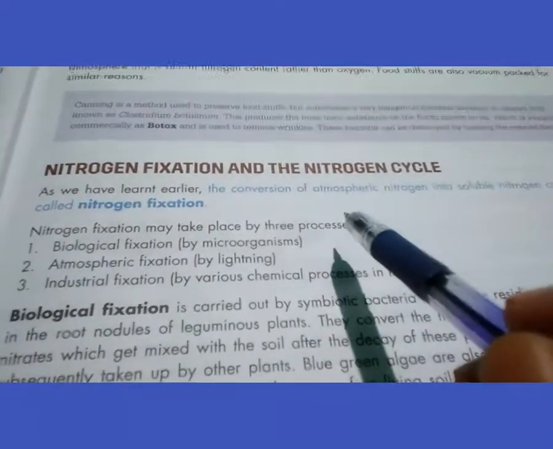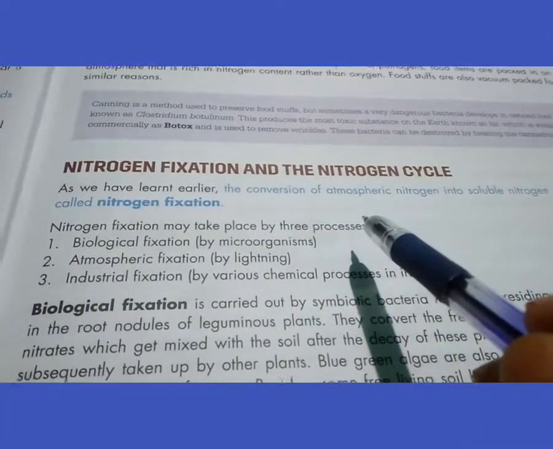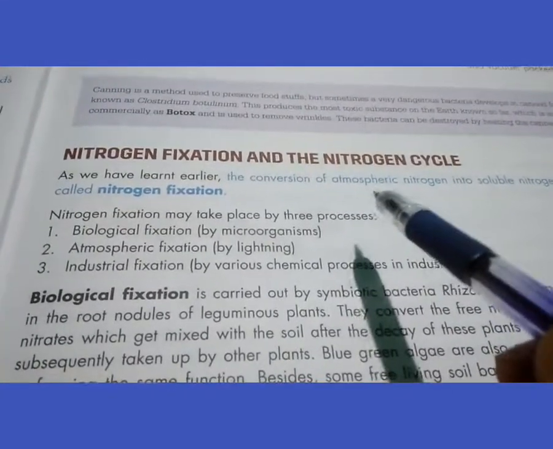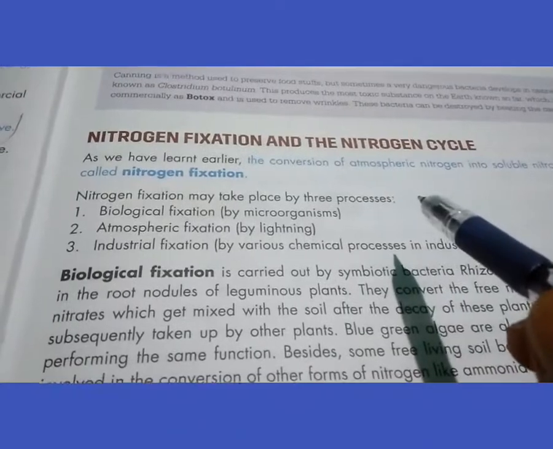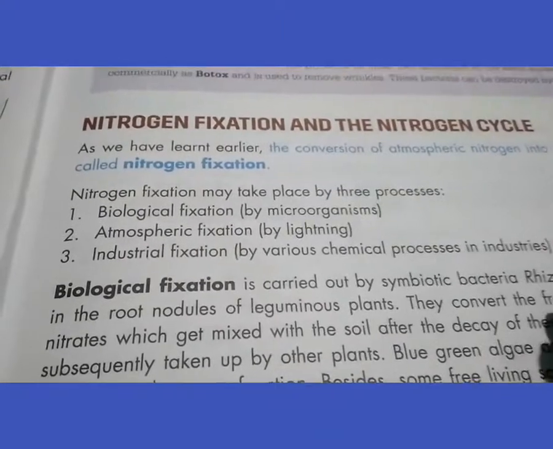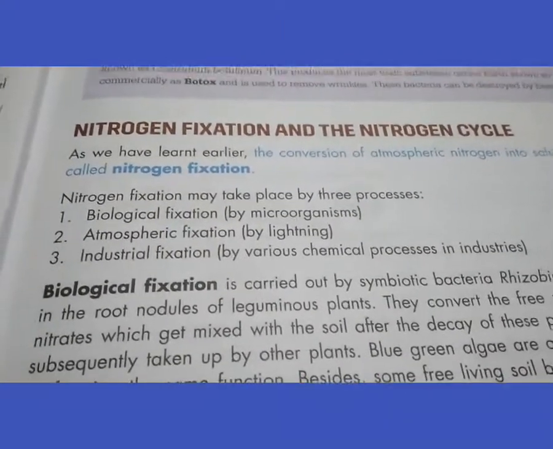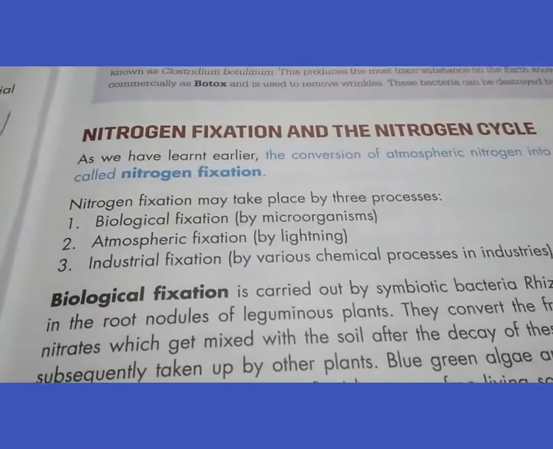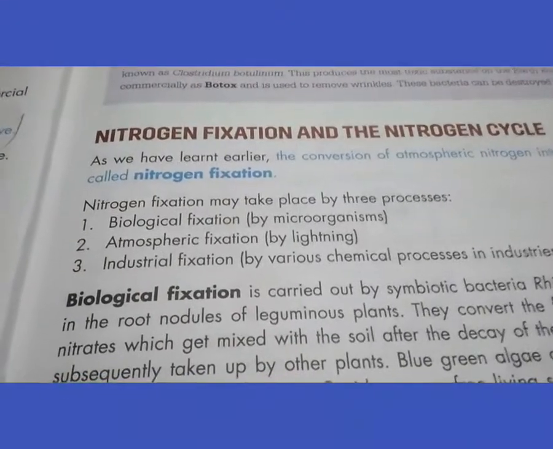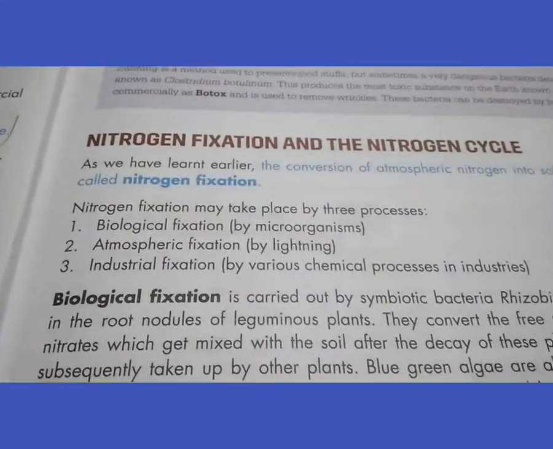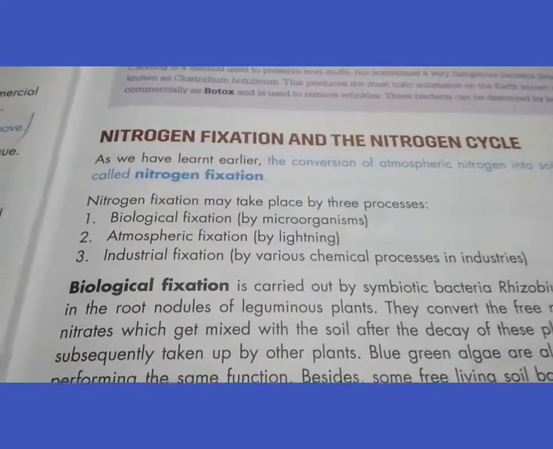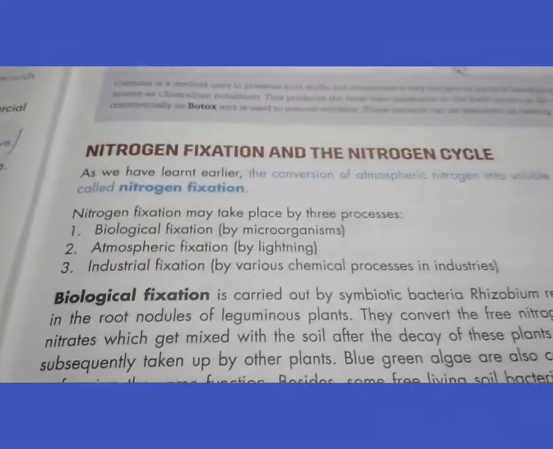First of all, you know that nitrogen is present in the atmosphere at about 78%. But this nitrogen is not usable by living organisms directly. So first it needs to be converted into its soluble form for absorption by living forms. This conversion of nitrogen into nitrate form is known as nitrogen fixation.